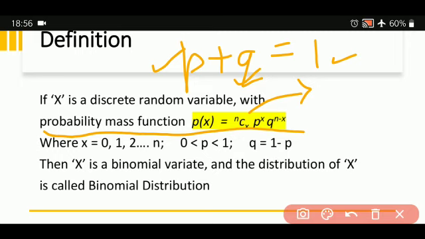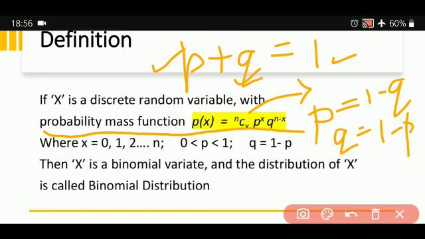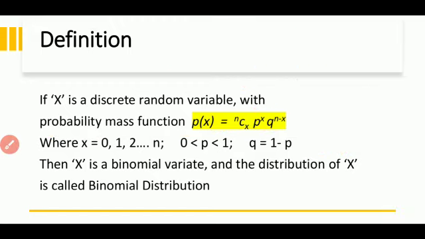If the class is off, it's going to be failure. Either of the two is going to happen. So P plus Q is equal to 1. Both are having 50-50 chance. So P is equal to 1 minus Q and Q is equal to 1 minus P. This is how the formula is derived, and we get the value Q is equal to 1 minus P.